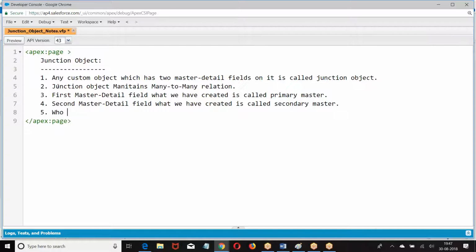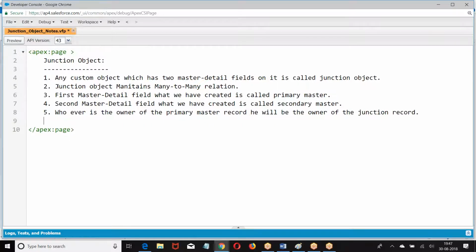Whoever is the owner of the primary master record, next, the look and feel of the primary master will be inherited by the junction object.